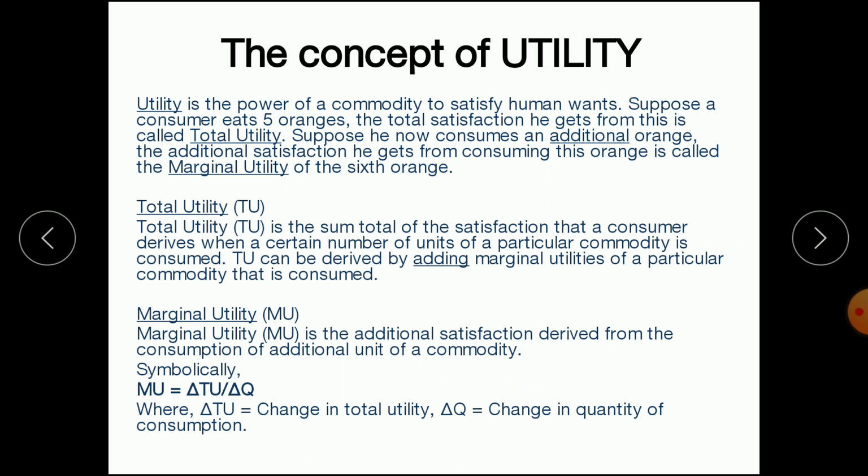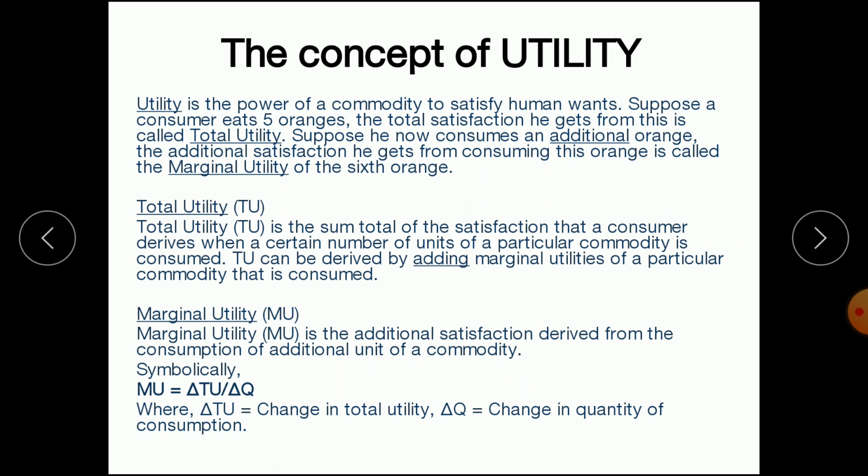Utility is the power of a commodity to satisfy human wants. Whenever we consume a commodity, we get satisfaction. So the power of a commodity to satisfy human wants is known as utility. For example, if a consumer consumes 5 oranges, the total satisfaction that the consumer will derive from these 5 units of orange will be called total utility.